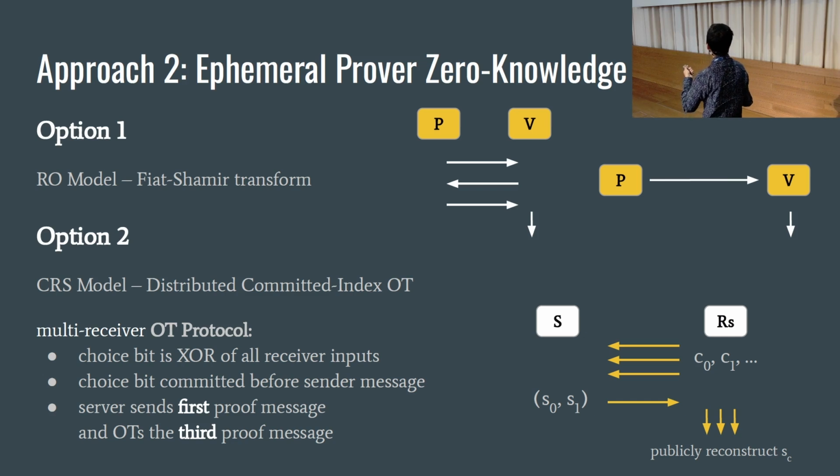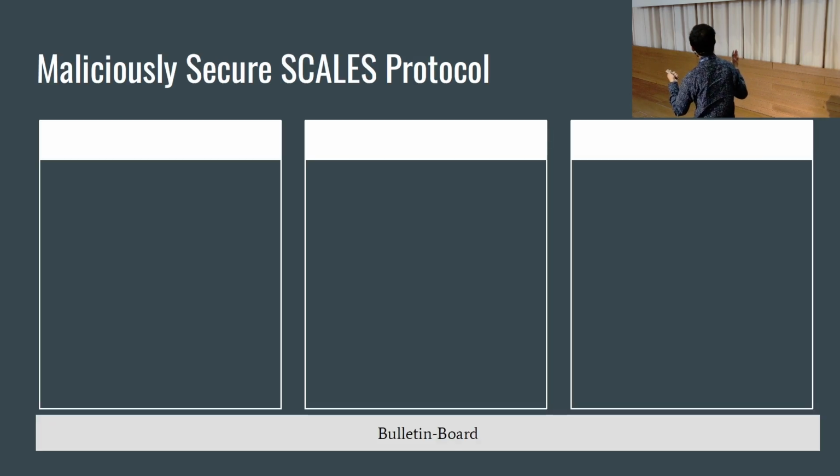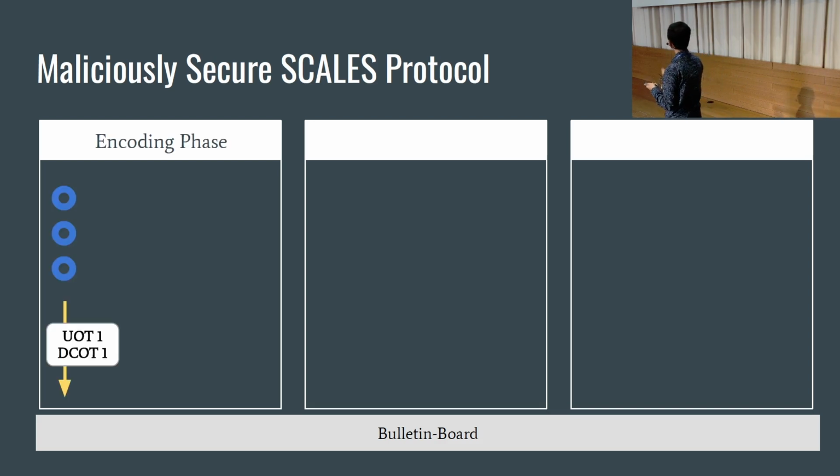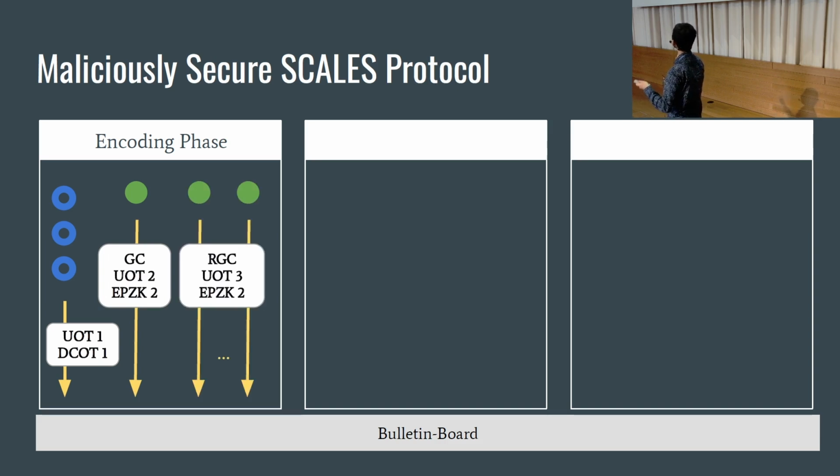And now we're ready to look at our malicious secure protocol. We have 3 phases, and the first phase is the encoding phase. The clients post a message, this is the OT receiver message for their inputs and their contribution to the zero knowledge challenge. Then the first server garbles the circuit, creates the OT sender message with the labels, creates the proof message and posts all of this. Every other server re-randomizes the previous garbling, updates the OT message, creates their proof message and posts this. That's encoding.